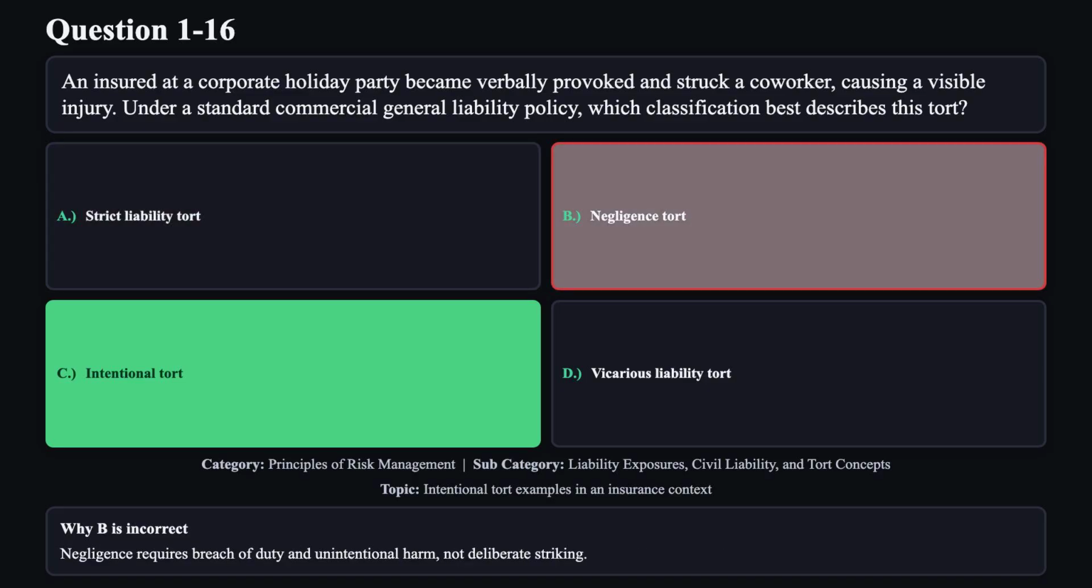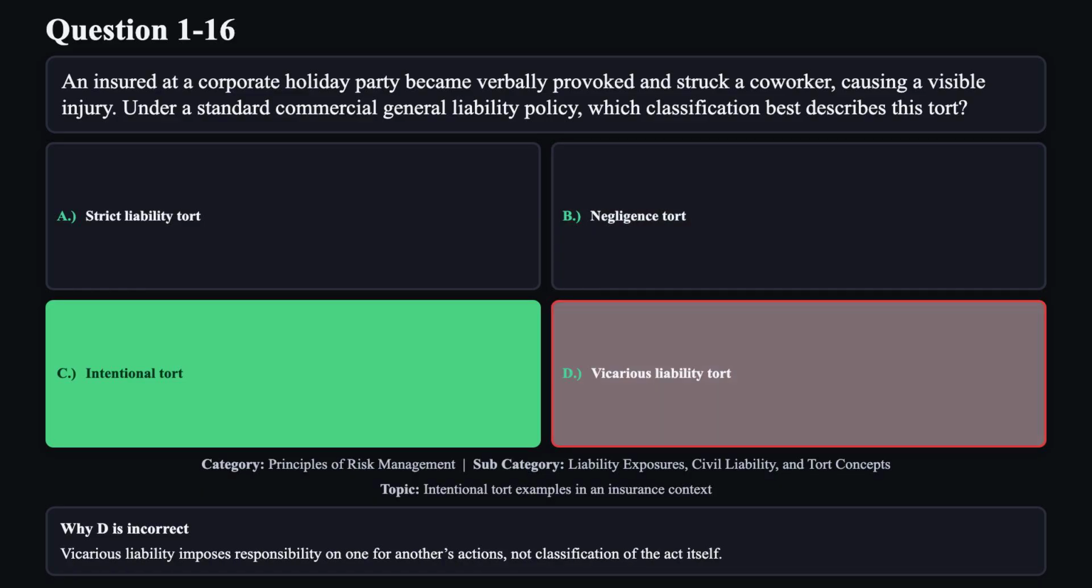Reason B is not correct. Negligence requires breach of duty and unintentional harm, not deliberate striking. Reason D is not correct. Vicarious liability imposes responsibility on one for another's actions, not classification of the act itself.